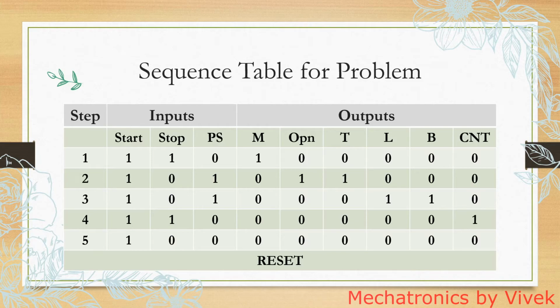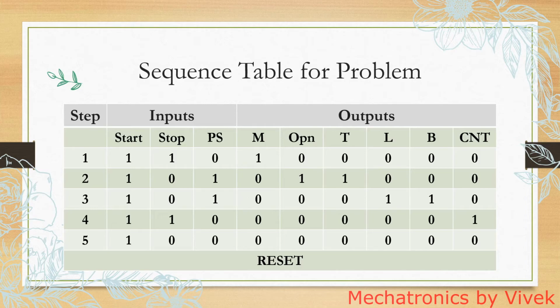Now this is a sequence table, as I mentioned in the approach. One of the steps is to draw a sequence table in which you can clearly mention the discrete states of outputs corresponding to the inputs or the steps. That is the feature of this sequence table. Here the discrete states are mentioned with high and low signals, that is 1 and 0.